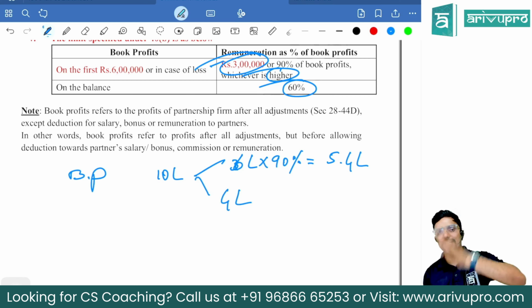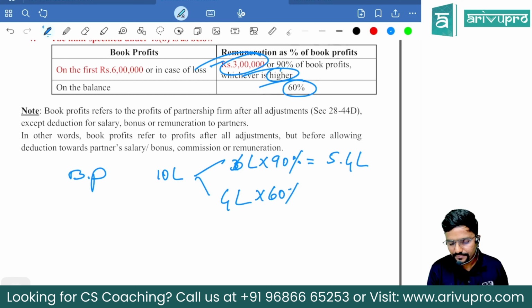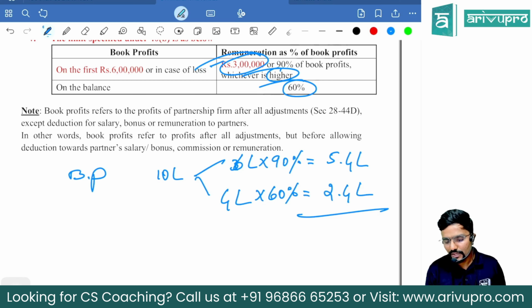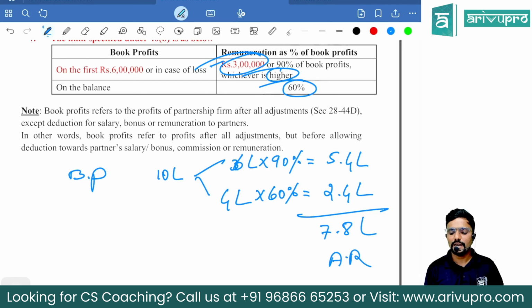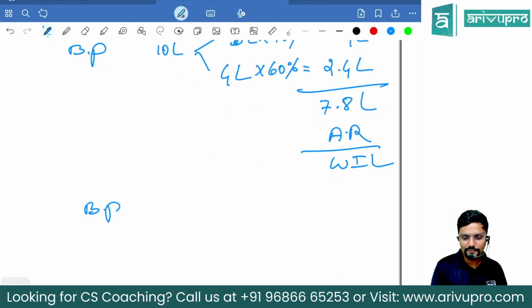4 lakh. That is 10 minus 6. On that 60%. So 2.4 lakh. So total is how much, sir? 7.8 lakh. Limit as per 40B is 7.8 lakh. Compare this with actual remuneration and whichever is lower is allowed. Next, let me assume. Sir, book profit, let me take it as 5 lakhs. Straight away, it is within 6 lakh. So straight away take 90%.